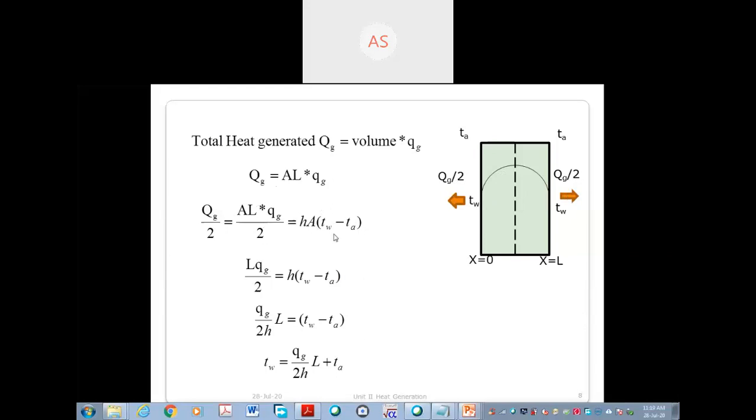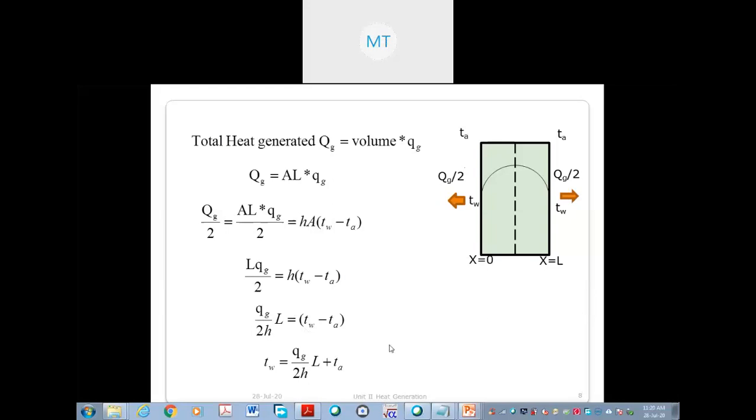We know the convection formula, hA delta T. h is the property of air. A is the surface area which is in contact with the air. The same area of the wall is in contact with the air, and then the temperature difference. Just write the value. A gets cancelled. After this, there is only mathematics. See here, A gets cancelled. Qg L, h, TW minus TA, L. Okay, this is just rearrangement. h goes to this side, L is on this side.